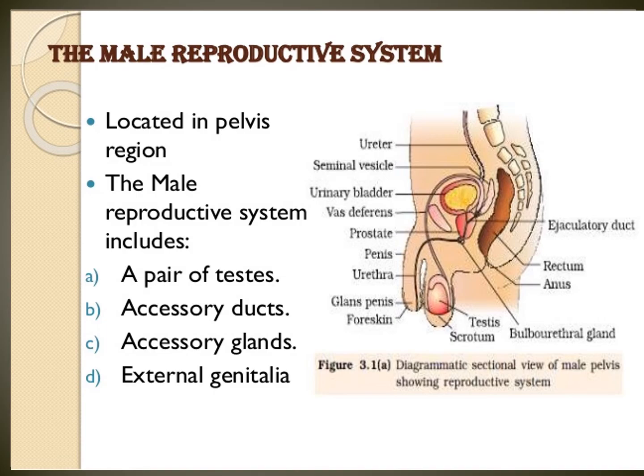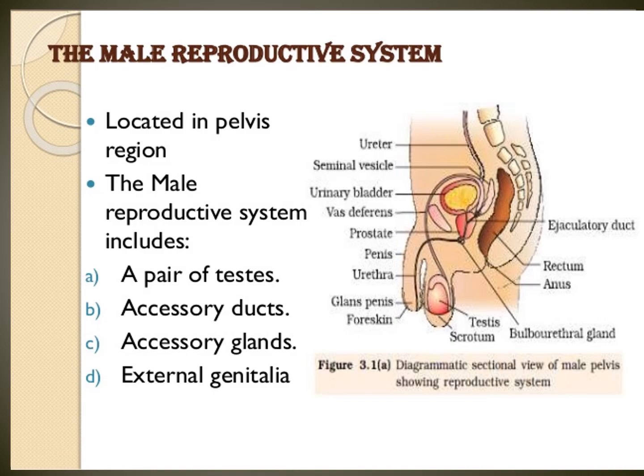Next one, penis. This is the copulatory organ, with the help of which the male sperm are transferred to the female body. You see the Tamil meaning of these words, urethra, penis, testes. It helps the male sperm transfer into the female body. That is a penis.